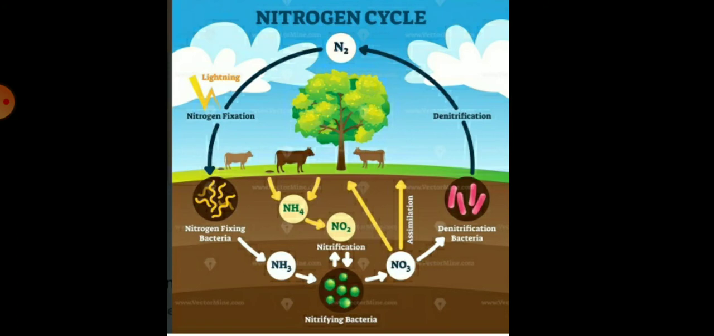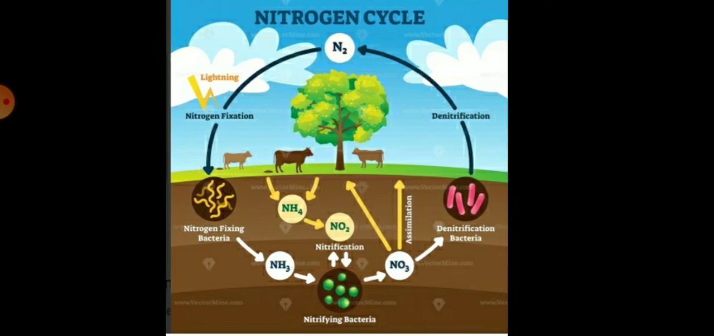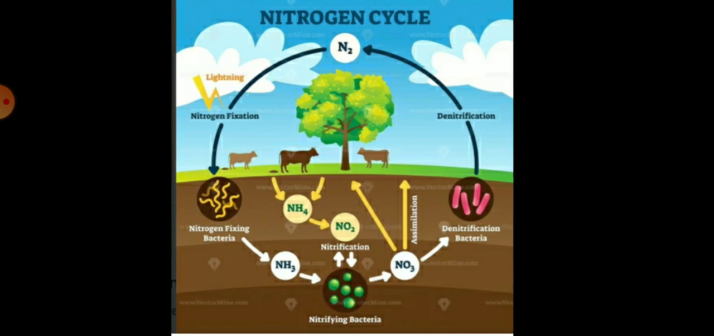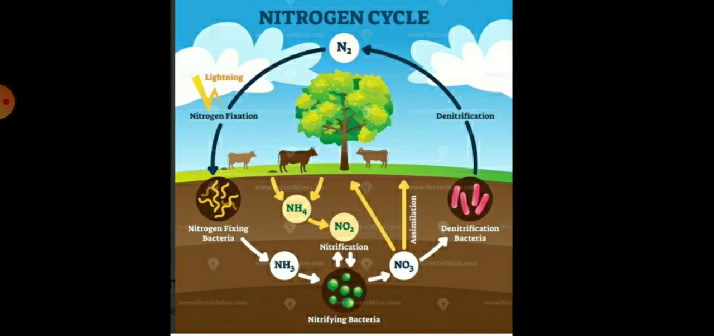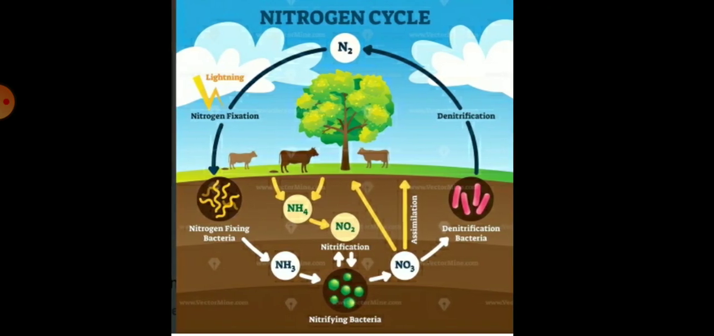The next process is denitrification, which means the loss and removal of nitrogen compounds. It is the reduction of nitrates or nitrites, commonly by bacteria in the soil, that usually results in the escape of nitrogen into the atmosphere. Okay children, this is a very important cycle and I hope you got it.